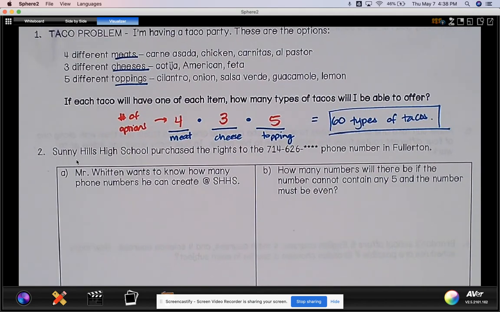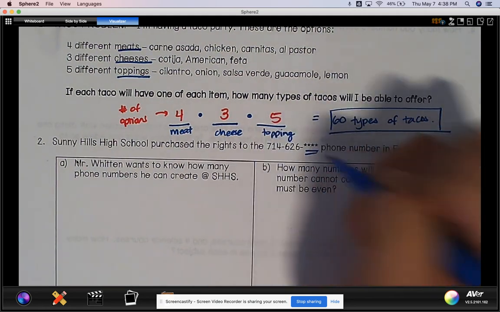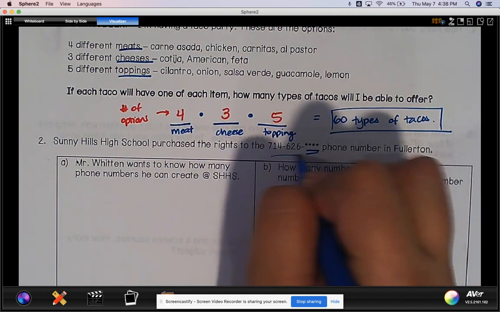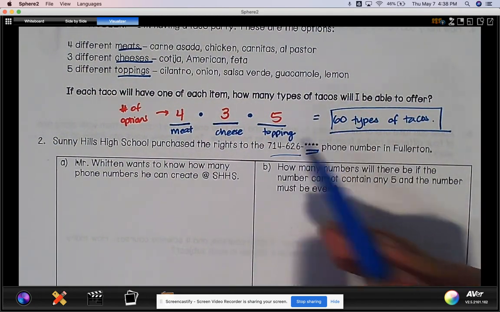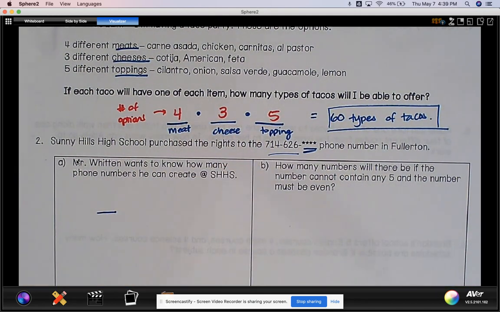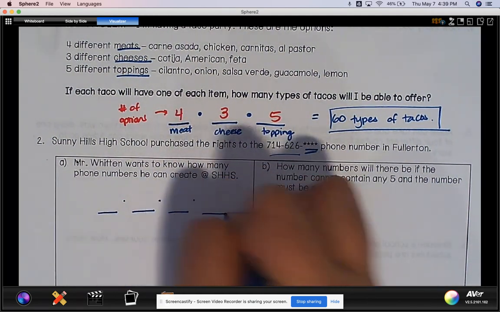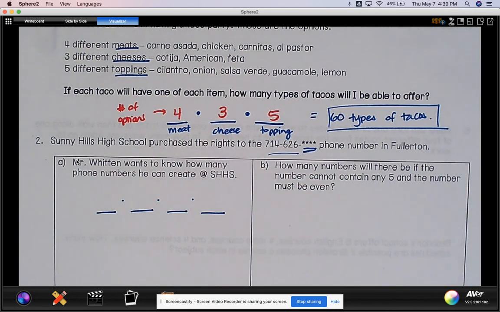So, Sunny Hills High School: all the phone numbers at Sunny Hills start with 714-626, and then it has the extension at the end. Sunny Hills purchased the rights for Fullerton, so everyone on campus has that. The principal wants to know how many phone numbers he can create at Sunny Hills High School using that extension. We already have the first selection of it, so what I care about is those last 4 digits. I have digit 1. He has to pick the first digit and the second digit and the third and the fourth. That would complete the phone number.